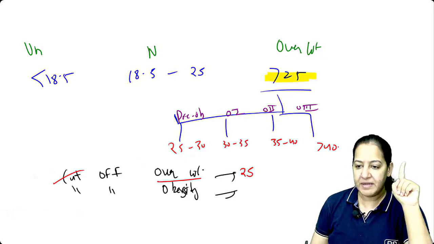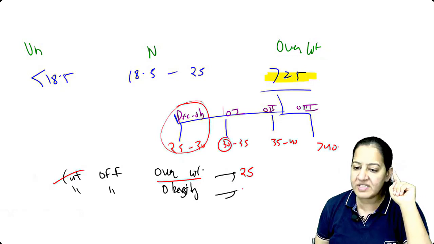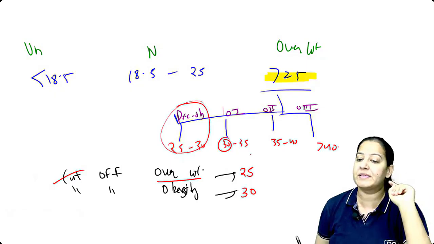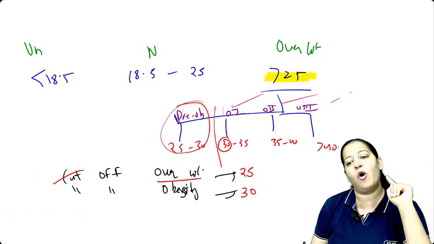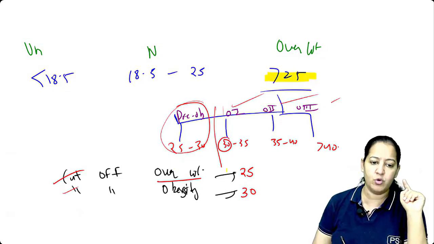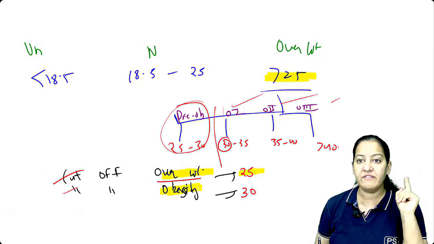But within the overweight, this is pre-obese. This is not obese. So the cutoff of obesity is 30. Obesity starts at 30. 25 to 30 is pre-obese. They are not obese. So from 30 onwards, they all are obese, whether 1, 2, or 3. So please see the 2 questions and the 2 answers very carefully. Cutoff of overweight is 25 and cutoff of obesity is 30.